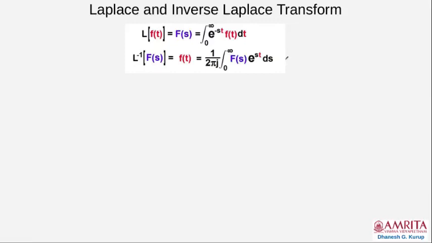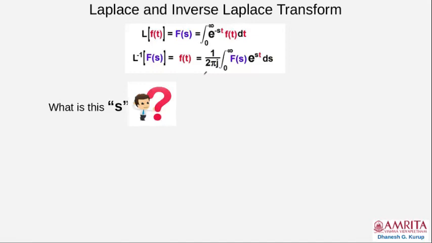Laplace transform is unlike our baking oven. When you put things into a baking oven, we get our cake, okay? But you cannot convert the cake back into the wheat flour and the other ingredients of the cake. Laplace transform is not like that. You can convert it back. Whatever you are getting in F(s), you can convert it back into f(t) through the inverse Laplace transform. That's the beauty of the inverse Laplace transform and the Laplace transform.